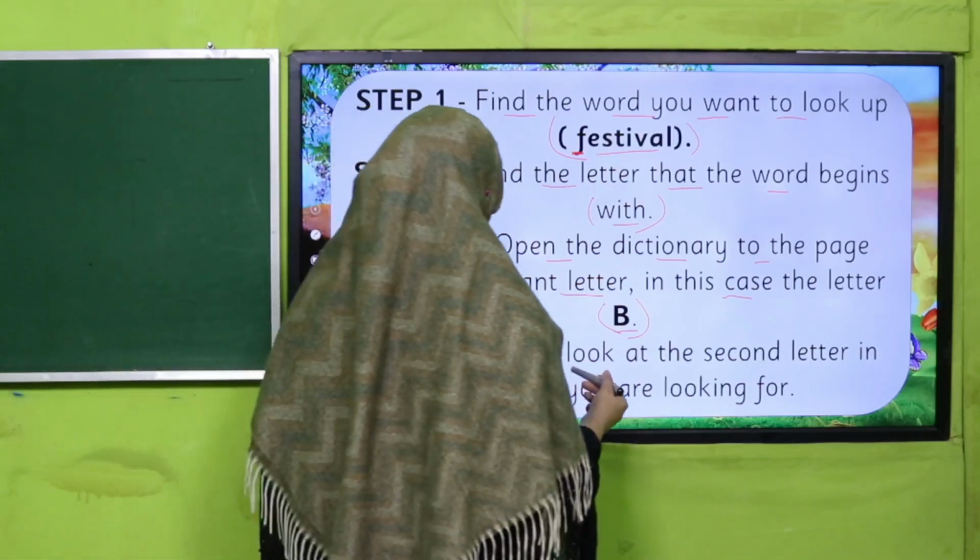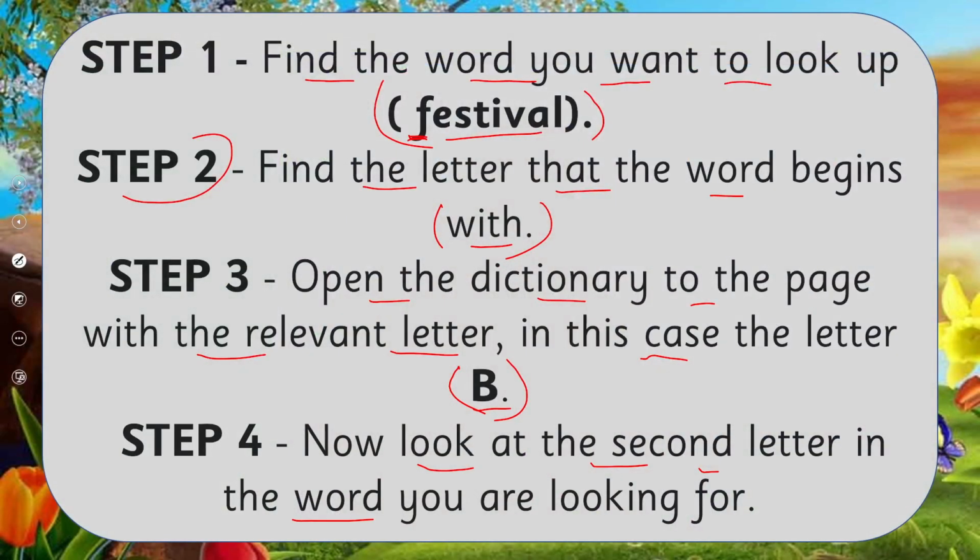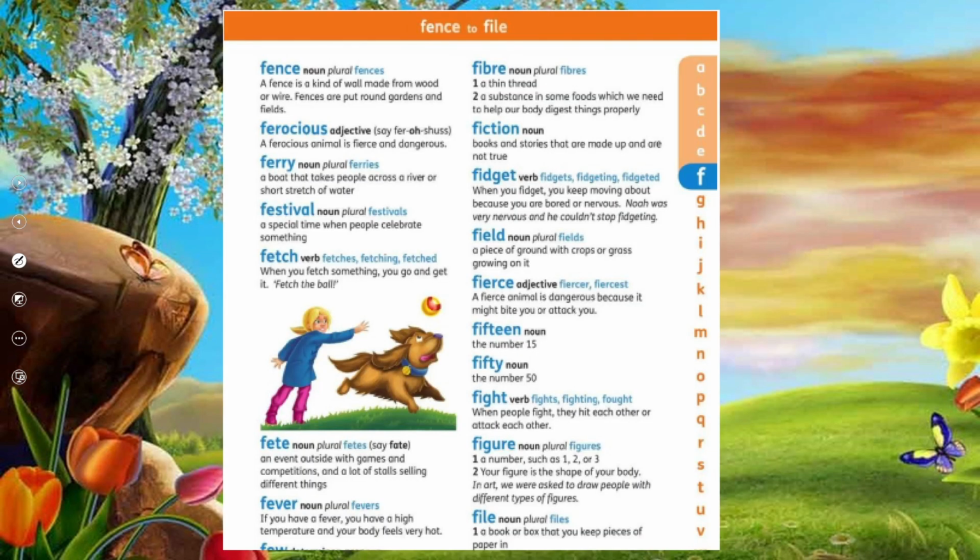And next, step number 4: now look at the second letter in the word you are looking for. Have you got that? See, we are going to find festival. So F-E-N, F-E-R, F-E-S, festival. Have you got that? In this way we have found it, and these are entry words. Fence is the first word and file is the last word of this dictionary page. Is it clear? Good job.